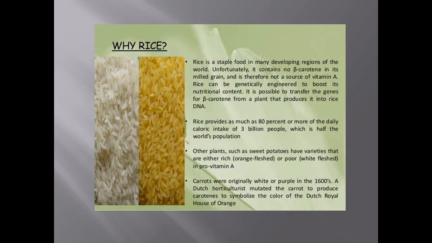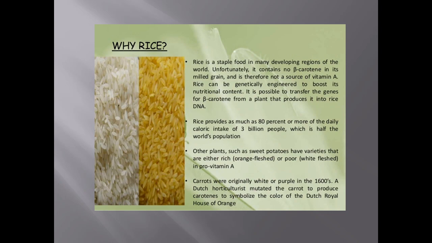Coming to this, why only rice is selected? Because rice is the staple food in the majority of the regions of the world, and rice provides about 80% of the calories for 3 billion people, which is about half of the world's population. In this slide, on the left side you can find the traditional rice which is white in color, whereas on the right side you can find the golden rice, and this golden rice can be called genetically modified rice.